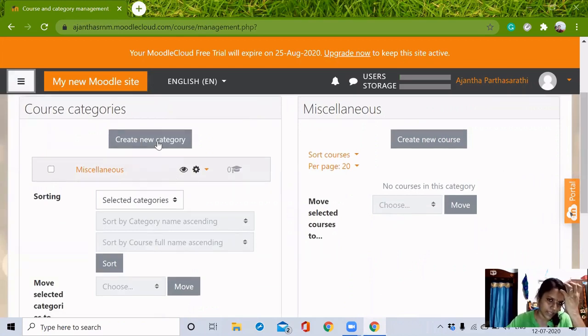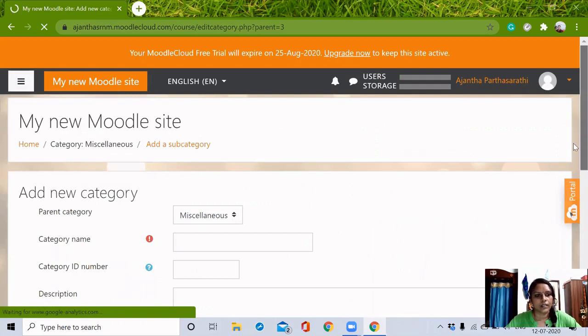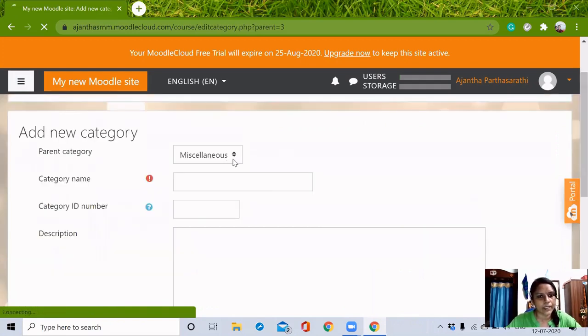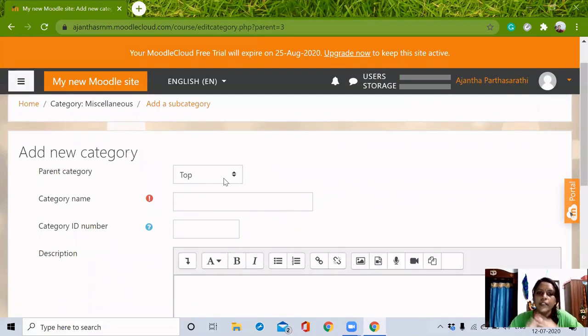First we have to click this create new category tab. There is a parent category. We can see top category name. So how I'm going to devise this? I'm going to create 3 categories with the names BA English first, BA English second, and BA English third. And for each category, I am going to create 3 or 4 papers, 3 or 4 units or topics.